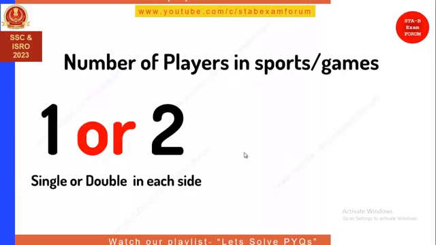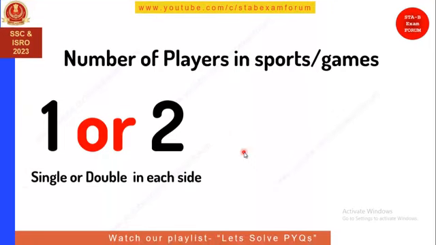Coming to the next is 1 or 2, that is single or double on each side. Let's see these games. First one is badminton. You must have seen single badminton like Saina Nehwal, or Mahesh Bhupathi. They can play either single, double or mixed double. Mixed means man and woman both. Generally on each side it can be either 1 or 2.